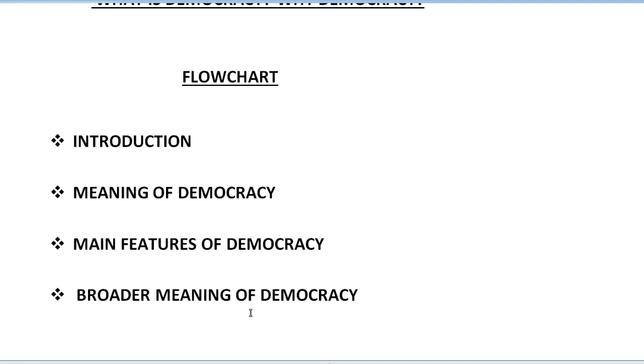Next is the broader meaning of democracy. Throughout the world, whenever different countries follow democracy, they take different meanings of these words. Just like in our country, according to its features and characteristics, whatever meaning we are giving, the other countries give in their own countries.